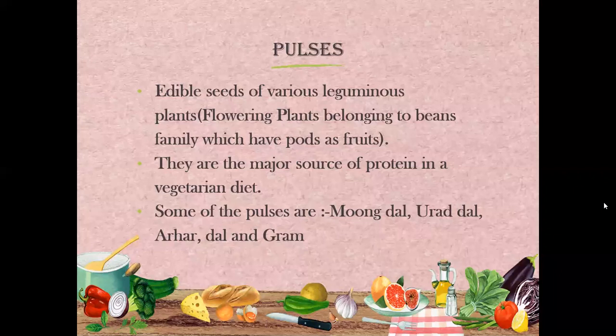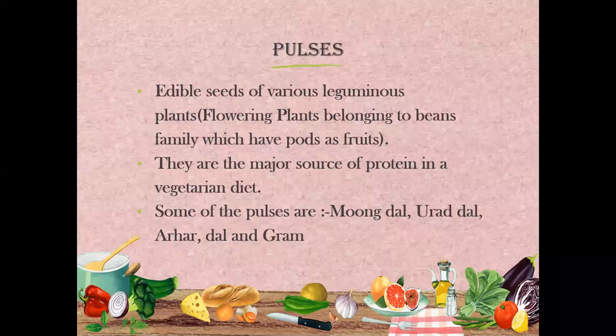Okay, now children, pulses are the major sources of protein in a vegetarian diet. Who are vegetarian, children? Vegetarians are those people who eat vegetables, and for them the main source of protein is pulses. Why? Because if you have read in class 2, we have read about 3 food groups: energy giving food, bodybuilding food, and protective food.